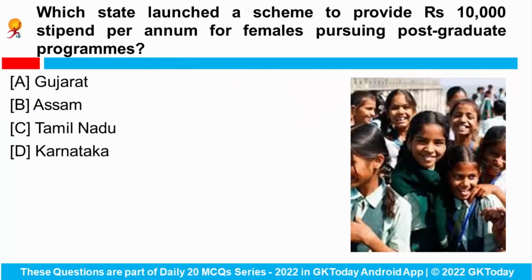Next is, which state launched a scheme to provide 10,000 rupees stipend per annum for females pursuing postgraduate programs? So the state government of Assam has recently launched a scheme to provide the stipend of 10,000 rupees per annum to the female students who are pursuing postgraduate programs in educational institutions of the state.